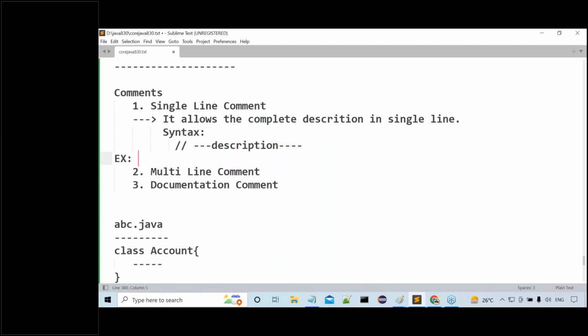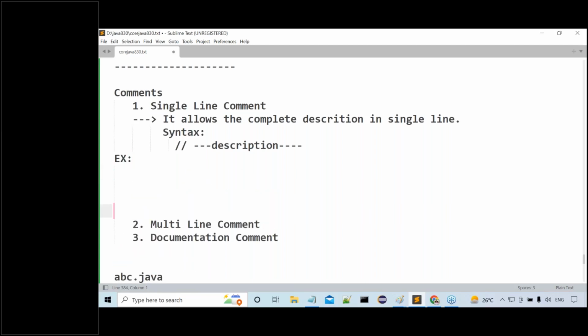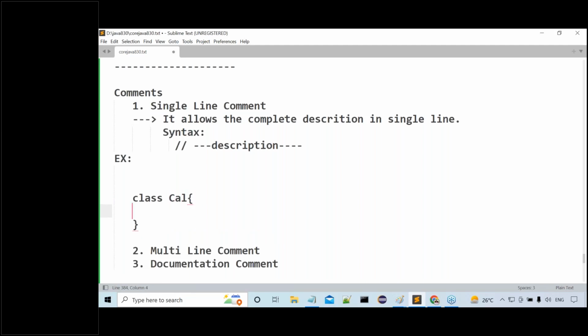Example is, understand this clearly, all of you know. I want to write a class calculator, for example. Class calculator. Inside this calculator, I want to write a method.